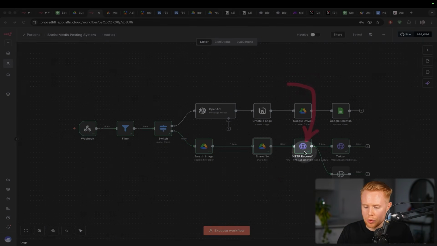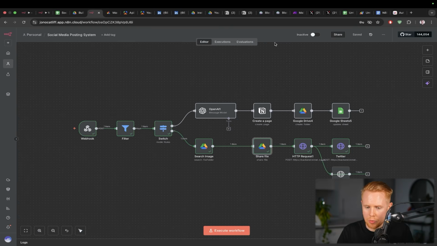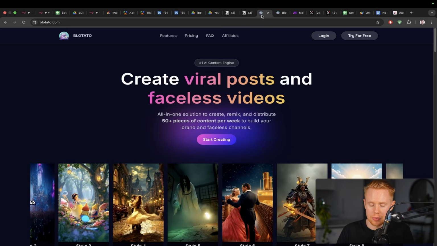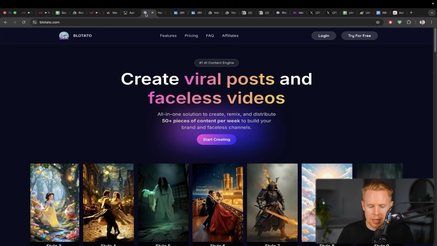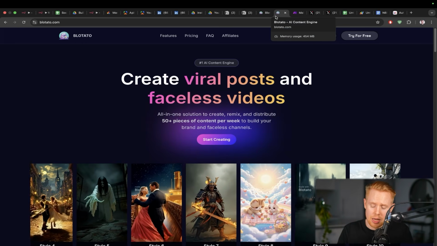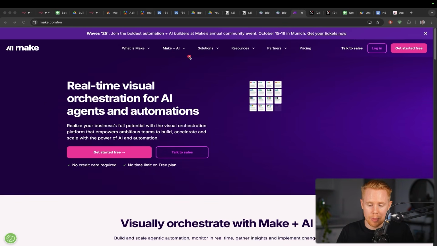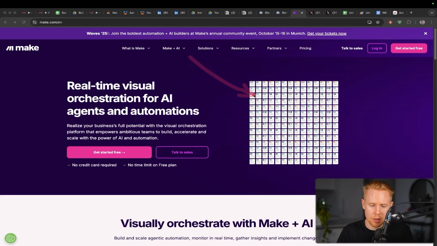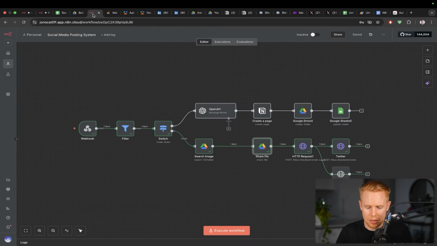Cool. Lastly, we're going to publish this on social media. We're using a platform called Blotato to do this, okay? Now, keep in mind, this is approximately, I think, like $30 or $40 a month. You can do this for free using make.com, and I will link the free version down below if you guys want to use this, because not everyone's going to want to spend $40. But essentially, at this point in time, you just fire off something to make.com with another workflow to build this whole thing out for free. But I'm just going to assume that you want to stick inside n8n. We're going to do this with Blotato.